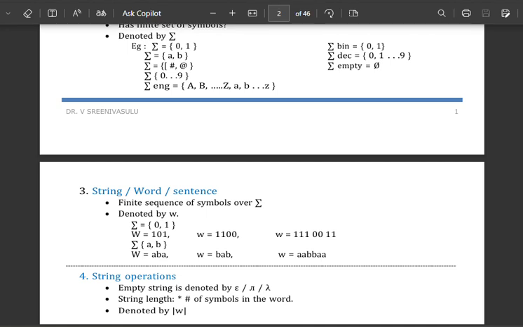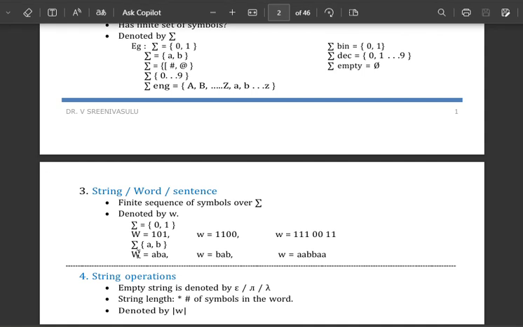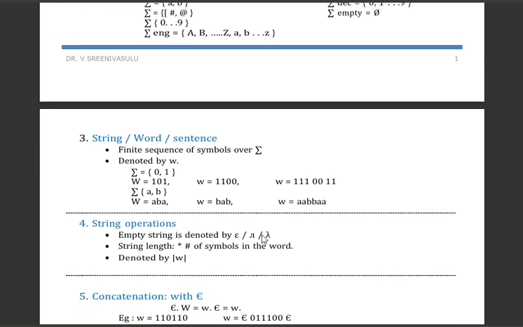So with the help of the 0, 1 inputs, we can form this type of string, or this type, or any other type of strings. Similarly, by using A and B as inputs, we can form these strings. Not only these strings, we can form other strings also.